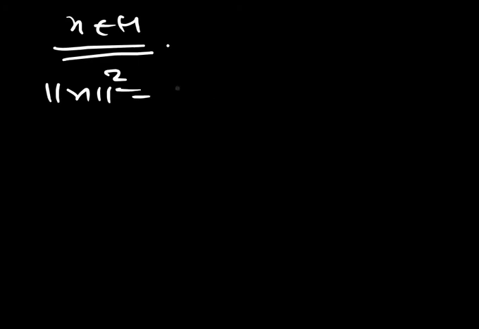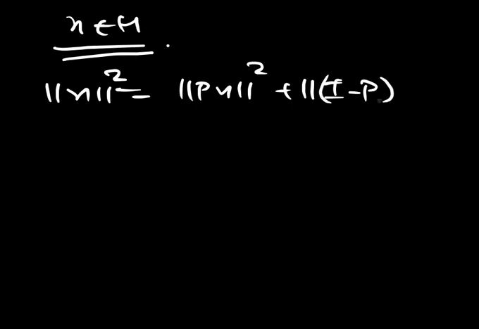For any X belonging to H, what we had was that the norm of X squared was the norm of P of X whole squared plus the norm of (I minus P)x whole squared.